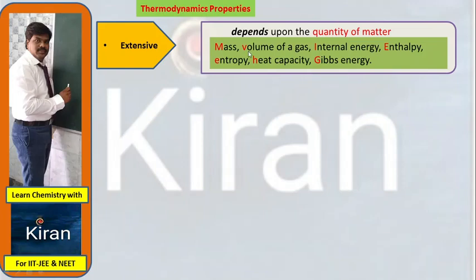It means all these properties depend upon the quantity. When quantity decreases, volume decreases. Whatever property depends upon the quantity, such kind of property comes under extensive. Examples: mass, volume, internal energy, enthalpy, entropy, heat capacity, and Gibbs energy.